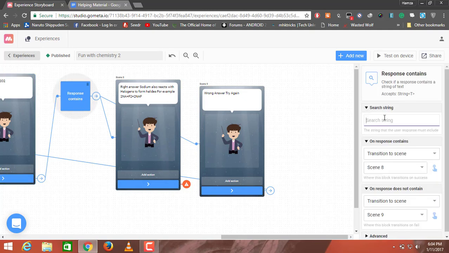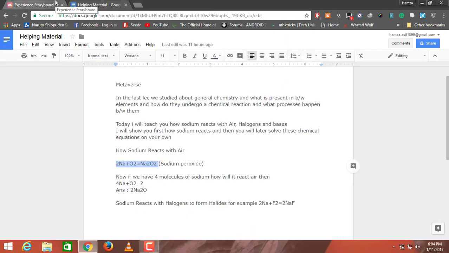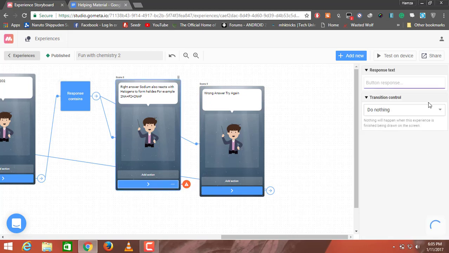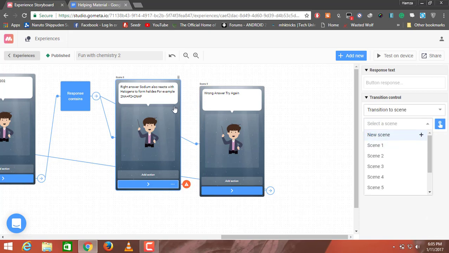Now I'm gonna write the answer. The answer will be 2NaF. You don't have to balance it. You can also write NaF for that. It will be a sodium halide, fluoride or whatsoever. So now I'm gonna click on this and change do nothing to transition to scene, and I'll add a new scene that will be a text input scene.